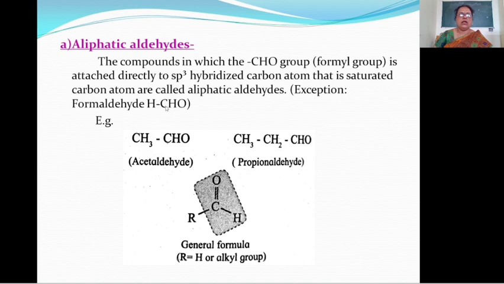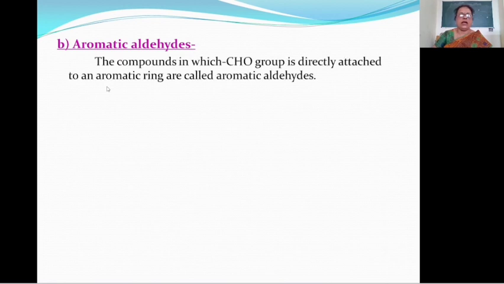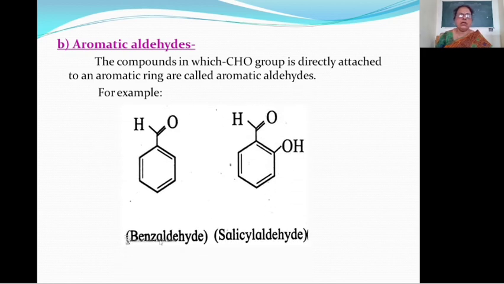Then we will see the next point, aromatic aldehyde. In case of aromatic aldehyde, the compound in which the CHO group is directly attached to an aromatic ring is called aromatic aldehyde. For example, benzaldehyde.